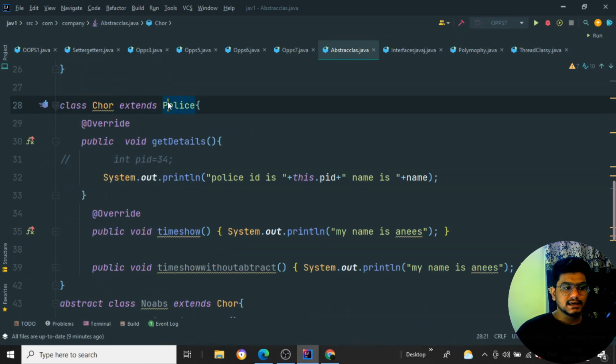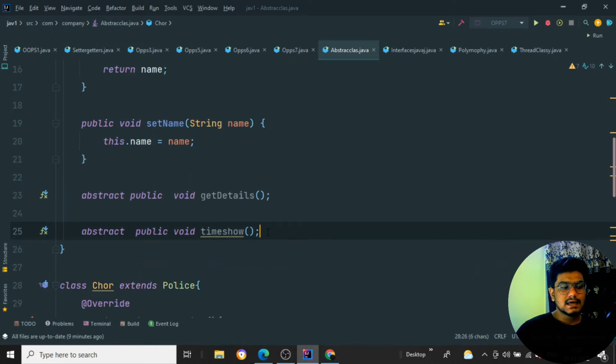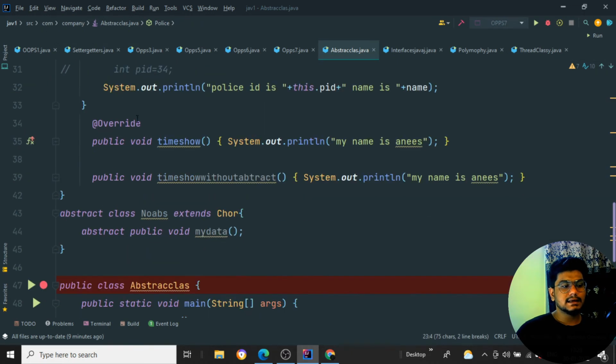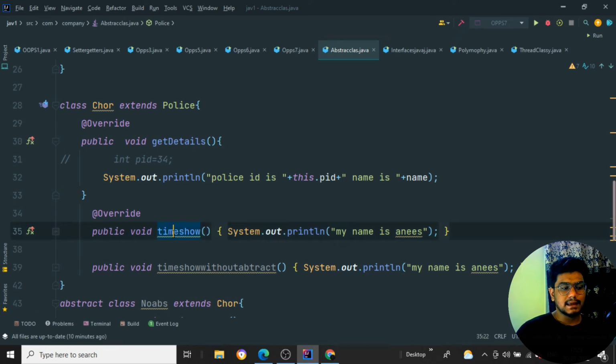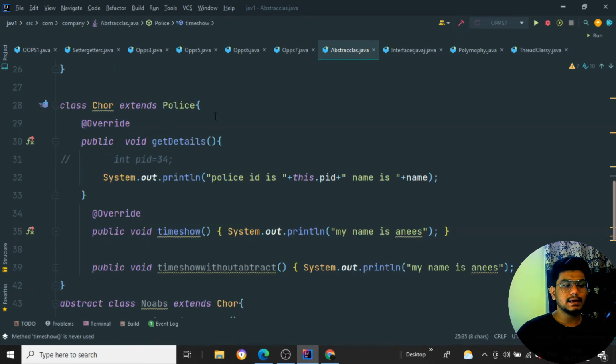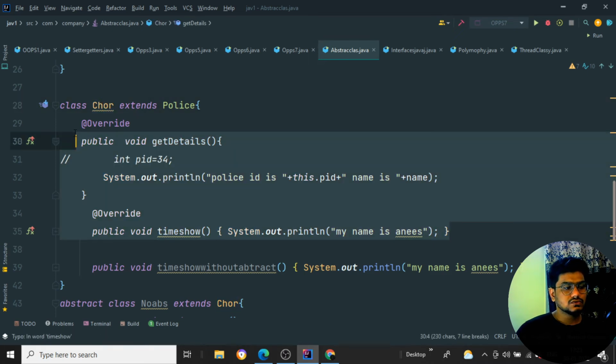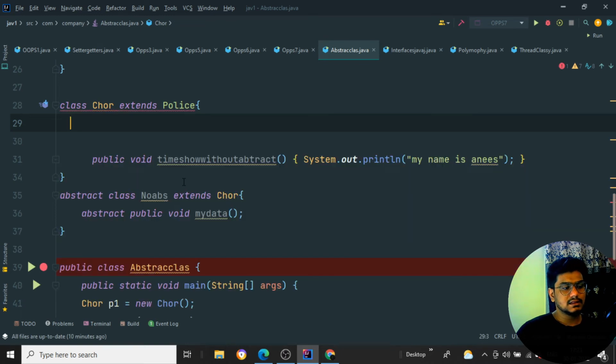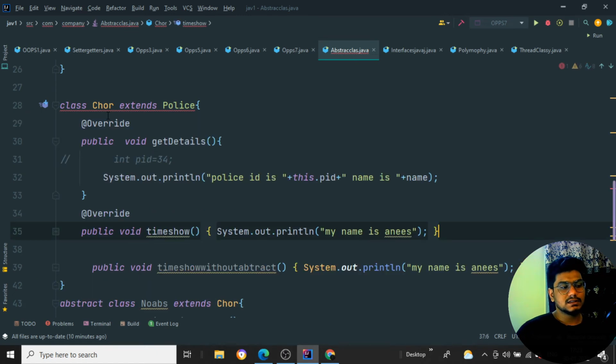When I am extending Police, that is, using an abstract class inside my child class, then it is mandatory to declare these two methods inside my program. Here you see timeShow as well as getDetails have been included. These two methods should be declared inside my child class, Chore. If I am not declaring these two, my program will give me an error. You can see it coming inside the red mark. So you need to understand that.